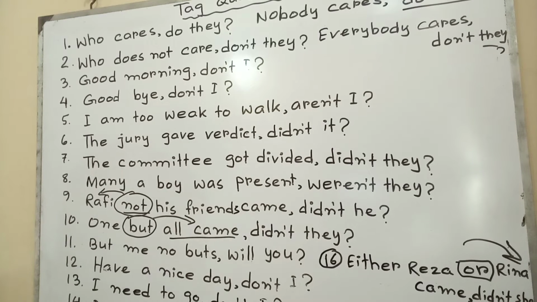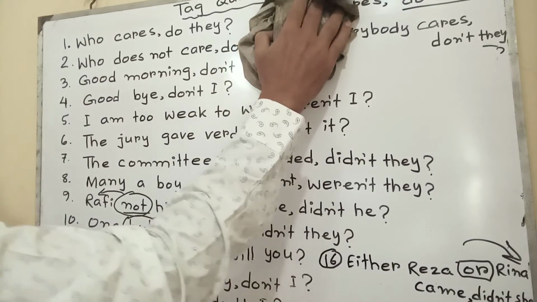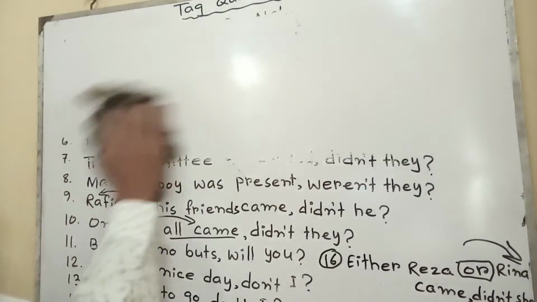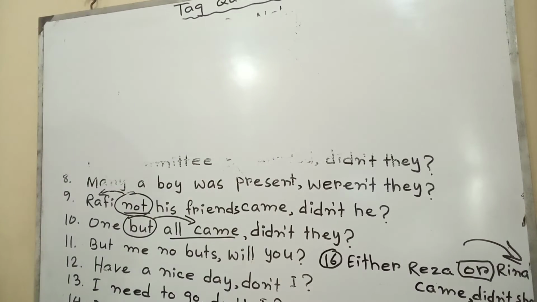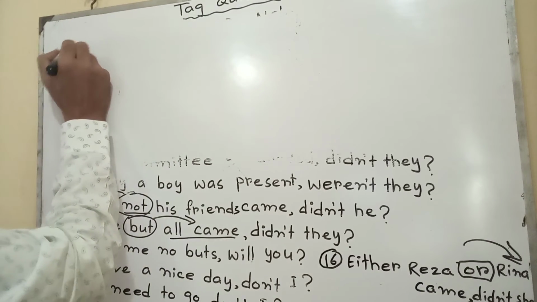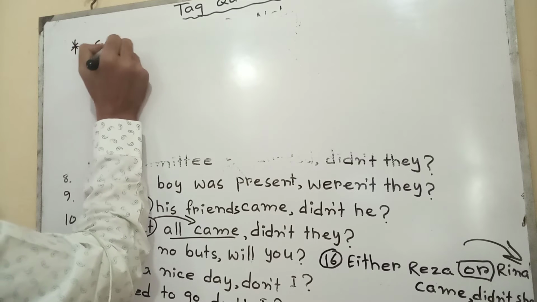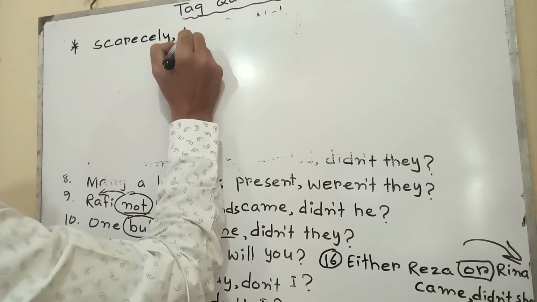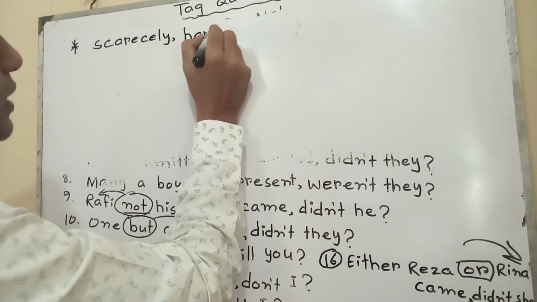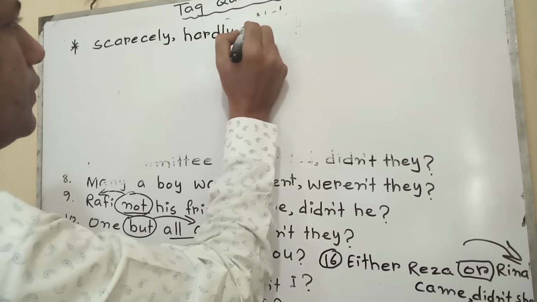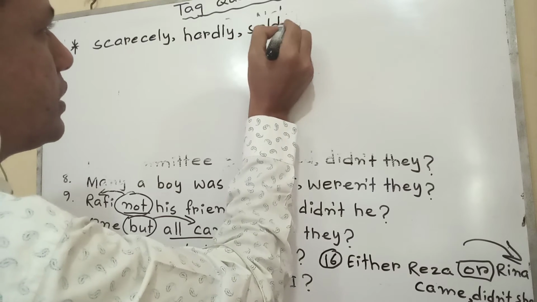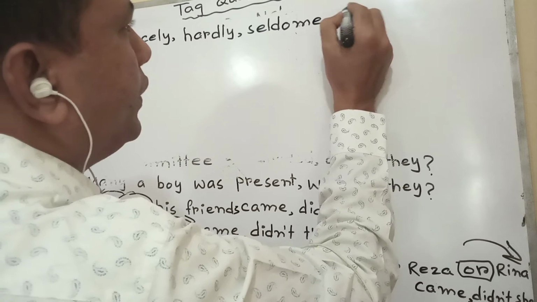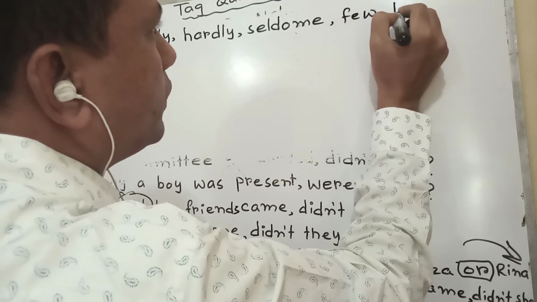Now I am going to show you some more things of tag questions. I have said earlier that some words seem affirmative, actually they are negative, such as scarcely, hardly, seldom, few, little.